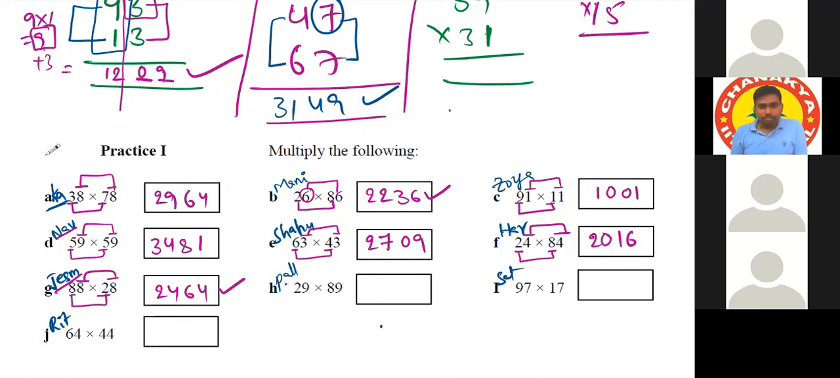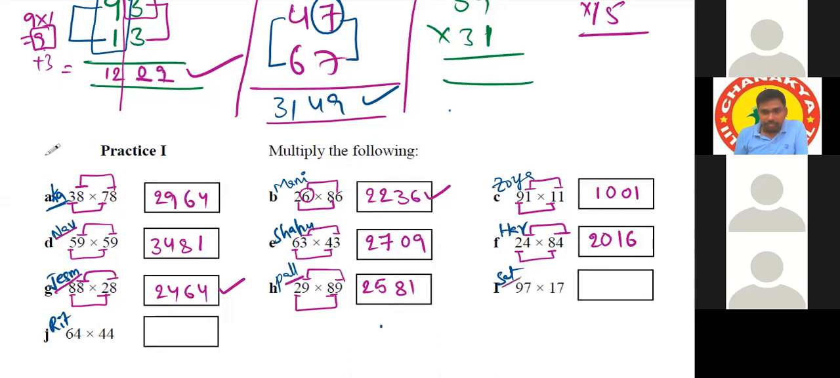Now Pallav. Yes, sir. 8 into 2 gives 16. 16 plus 9 gives 25. Okay. Then 9 9s are 81. 9 9s are 81. Correct.